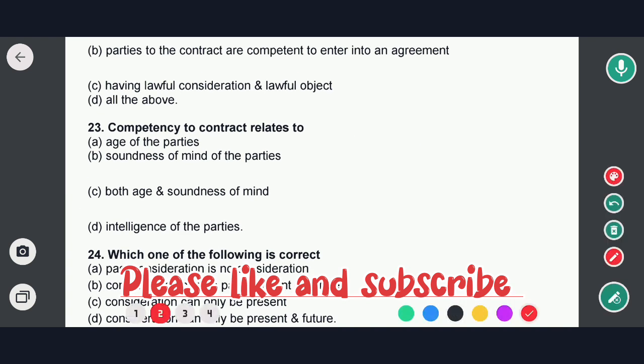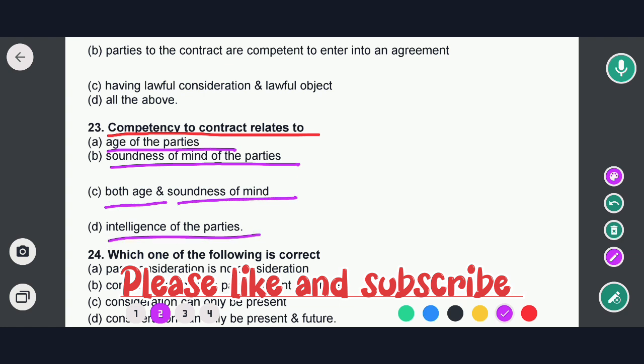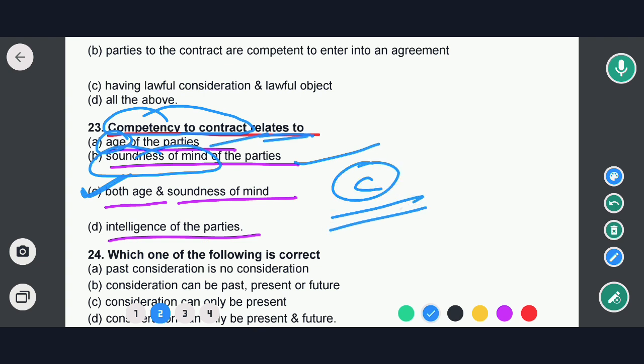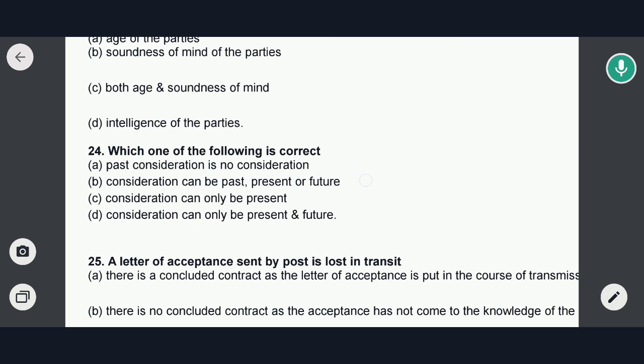Next question is: competency to a contract relates to what? Options are: age of the parties, soundness of mind of the parties, both age and soundness of mind, and intelligence of the parties. So in this case, option C would be the correct answer. That means competency to contract relates to the age of the parties and the soundness of mind of the parties. So option C would be the correct answer. Okay, so now to the next question.